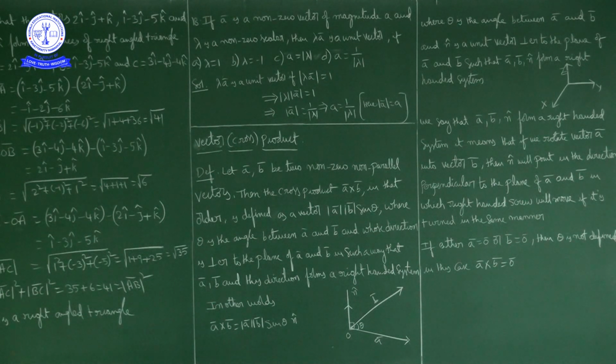Now the definition of the cross product. Let a bar and b bar be two non-zero non-parallel vectors. Then the cross product a bar cross b bar, in that order. Here order is important. A bar cross b bar and b bar cross a bar are not equal. Vector product is not commutative. Scalar product is commutative, but vector product is non-commutative.